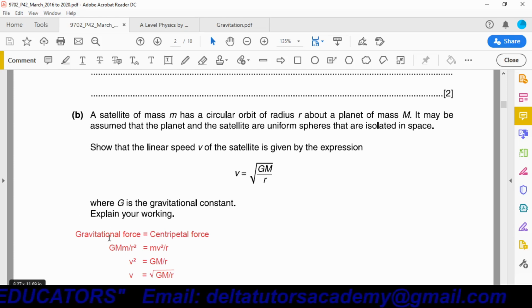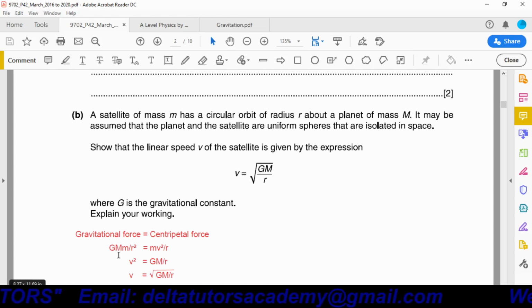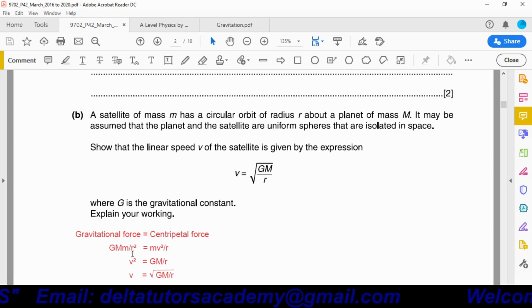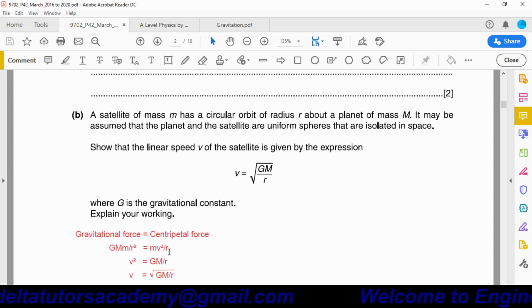The formula for gravitational force is capital G capital M small m over r square, where capital M represents the mass of the planet, small m the mass of the satellite, and r is the separation between them. Centripetal force is given as mv square over r, where m is the mass of the satellite, v is the linear speed of the satellite, and r is the separation between them.